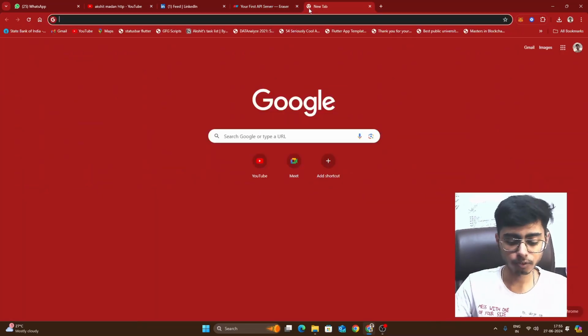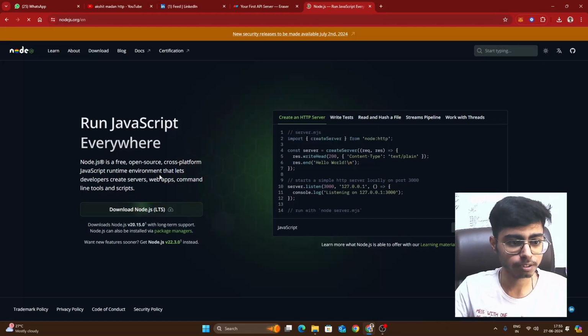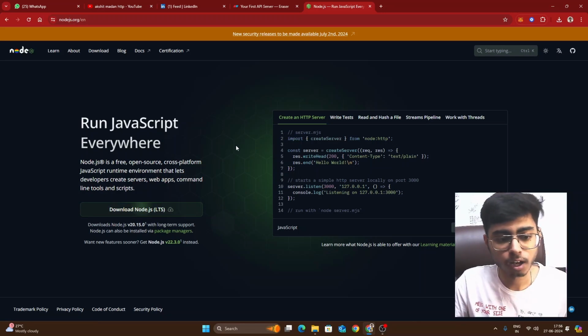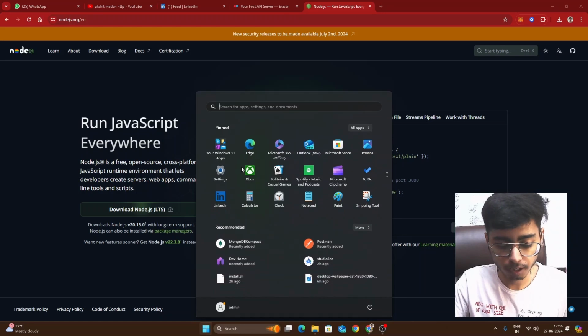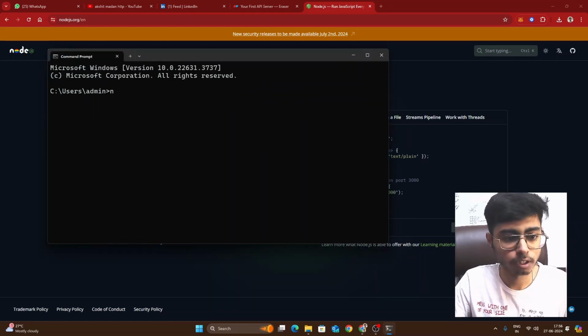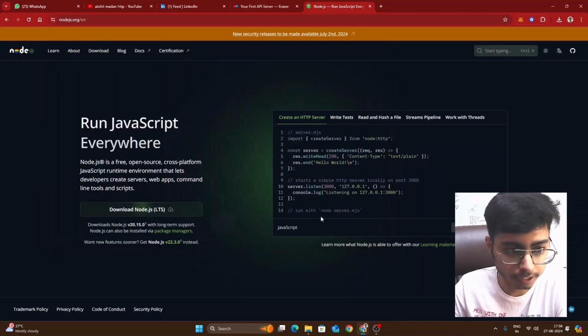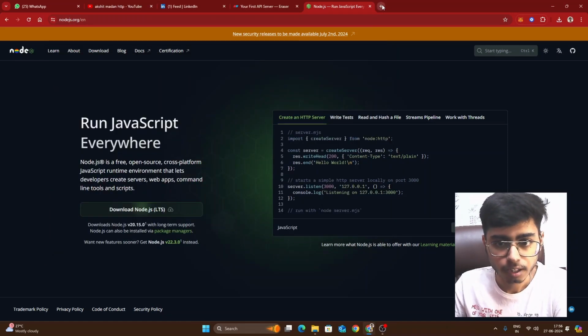So first of all, you should have Node.js in your system, right? So go to nodejs.org, download Node.js, just click next, install, and your Node.js will be installed, right? And to validate whether you have installed Node.js correctly, just open command prompt or your terminal and say node --version. Okay, my spelling is wrong. Version. So if you see the version, that means Node.js is installed correctly.